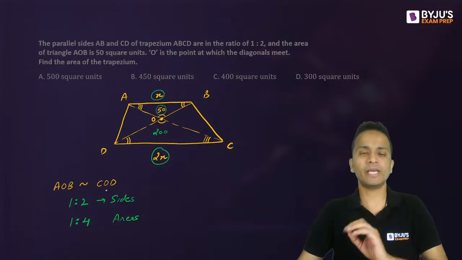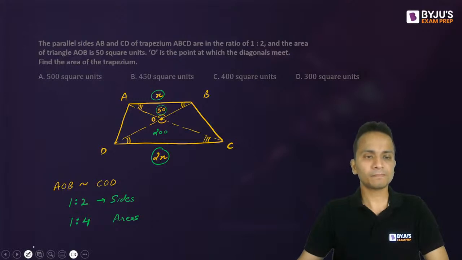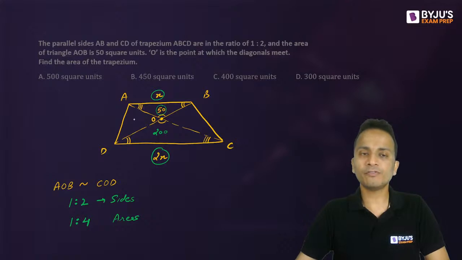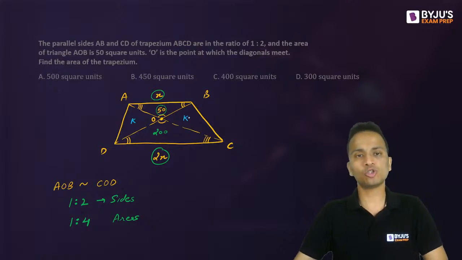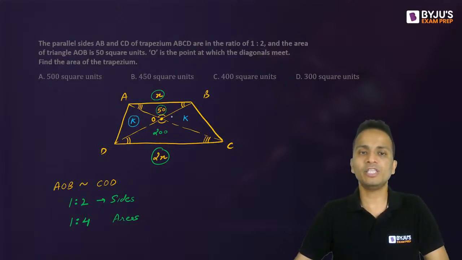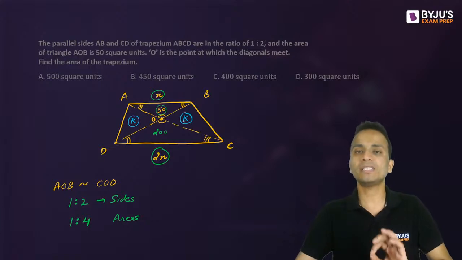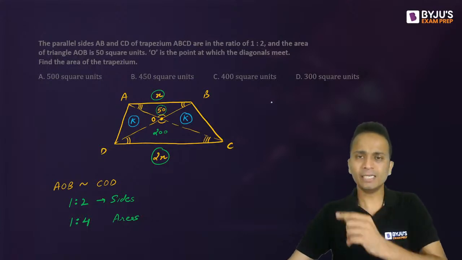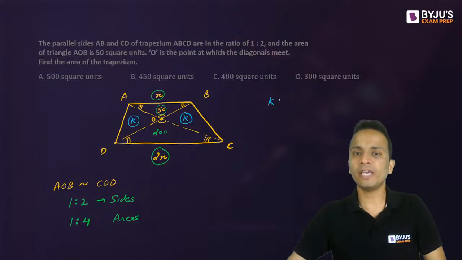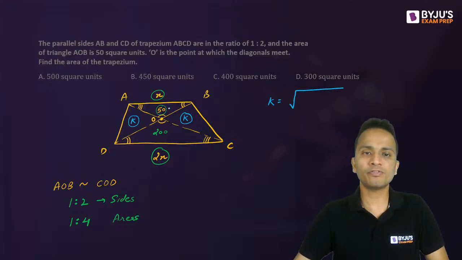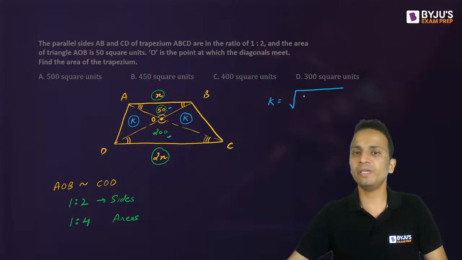Clear? Okay. Now next is the area of the remaining portions. So the area of this portion, let's say it is K. The area of the other triangle will also be K. So in a trapezium, the area of these two is always equal. And the value of K is always the geometric mean of these two areas, the geometric mean of 50 and 200.